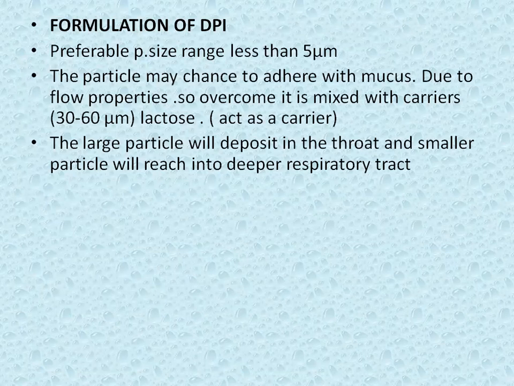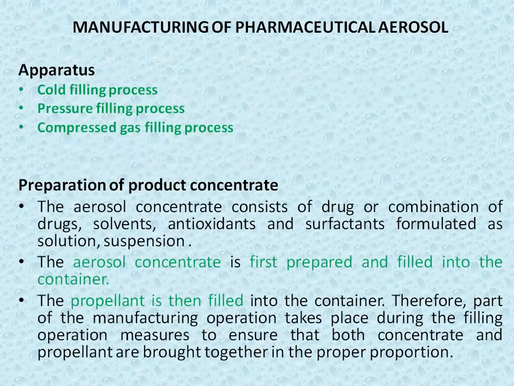In the previous lecture, one slide was shown to you, cromolyn micron with lactose, showing how particles get entrapped in the respiratory tract depending upon the particle size. So particle size is very important in the formulation of a DPI.